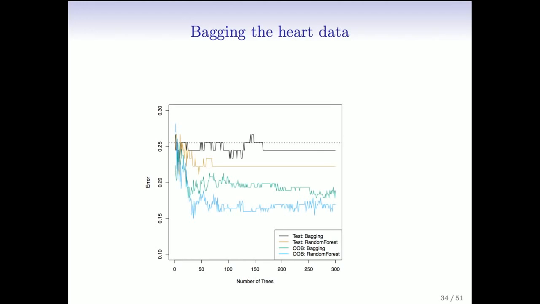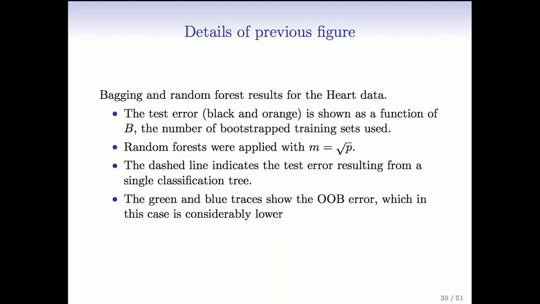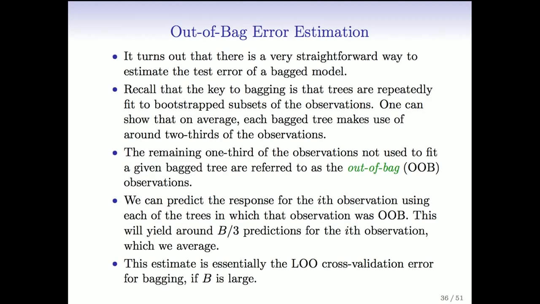So in this figure, we've also got two error curves called out-of-bag, for both bagging and random forest. We'll describe it for bagging now. The out-of-bag error is a very important part of bagging and random forest. And it turns out it's essentially a free way of computing leave-one-out cross-validation. And it works as follows. Each of the bootstrap samples includes about 2/3 of the observations, and about 1/3 of the observations are left out. And of course, for each bootstrap sample, a different 1/3 is left out.